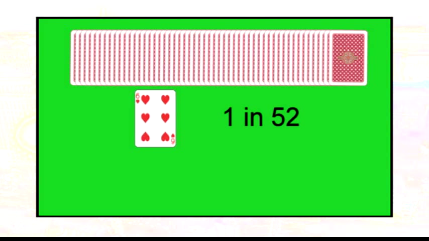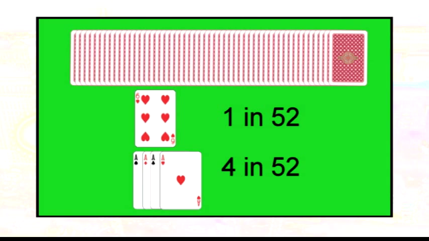What if I took a deck of cards and asked you to pick a specific card, say the 6 of hearts? What's the probability that you could guess correctly? Well, there are 52 cards in the deck, so your probability of guessing would be 1 in 52. Now, what if on the other hand I ask you to pick an ace? There are 4 aces in the deck, so you would have a 4 in 52 or a 1 in 13 probability of getting it correct.